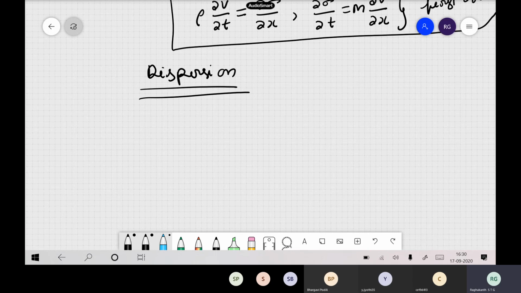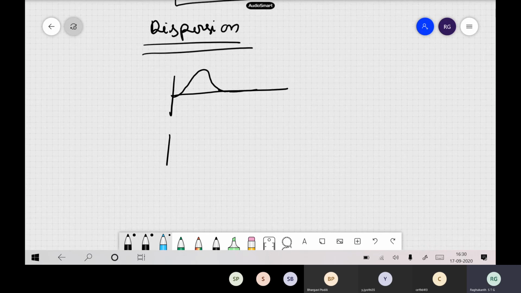For example, if the wave is propagating like this, after some point of time, if it is an elastic medium, the wave has to be like this itself. There is no change in the shape, because there is no dispersion and no viscous effects in our medium.